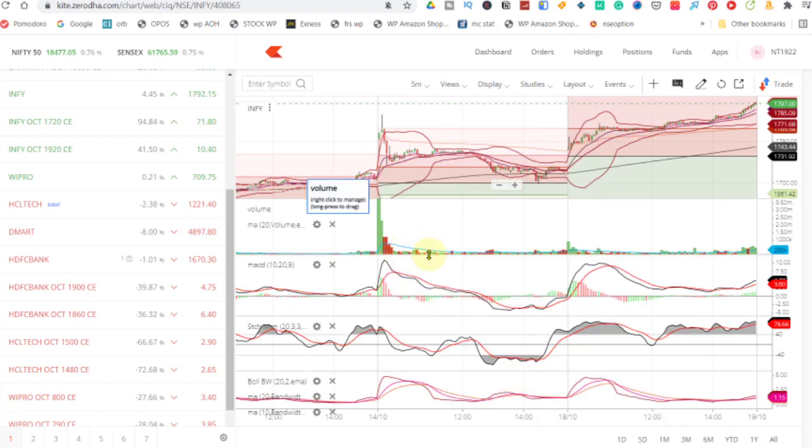Now you can see today's volume is compared to the last 20 days average volume. That's what we want, right? We need to compare it to the previous data. If it exceeds that value, we need to focus on that particular move.